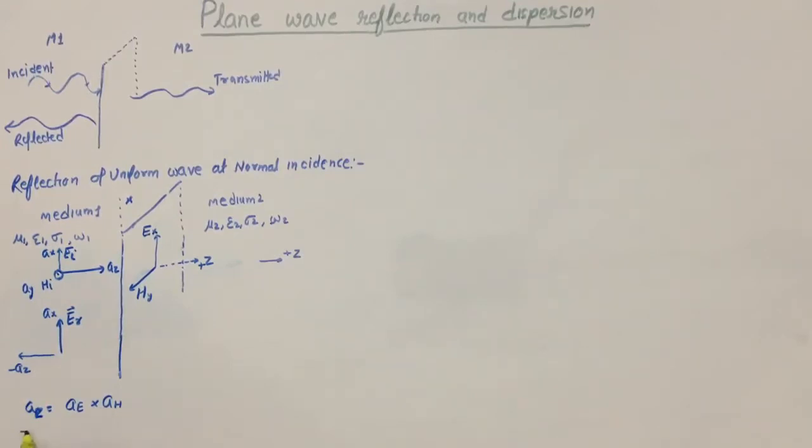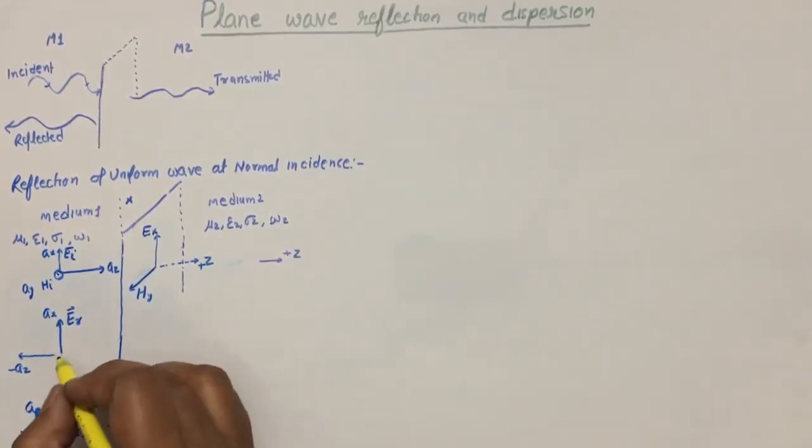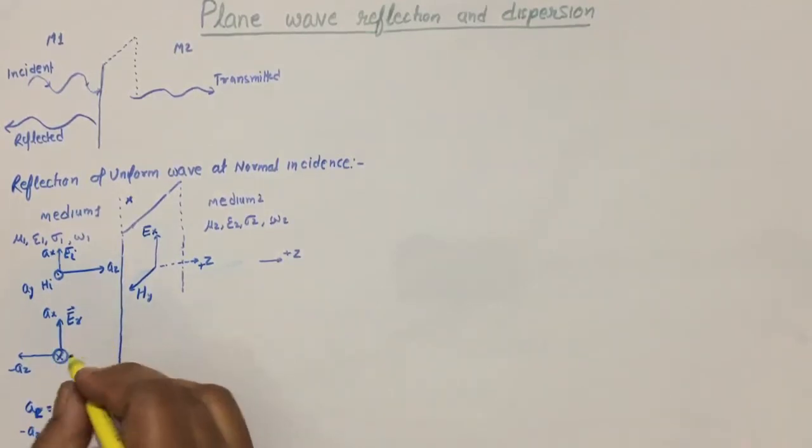So for the case of reflection, with the minus Z direction, AE reflected cross minus AH reflected should be there, and if it is minus, then it is going downward. It is in the direction of minus AY.